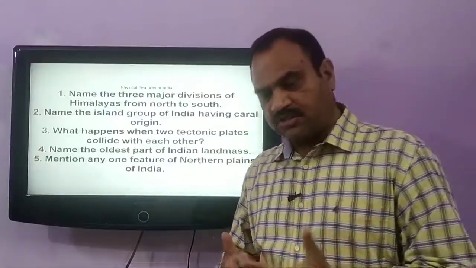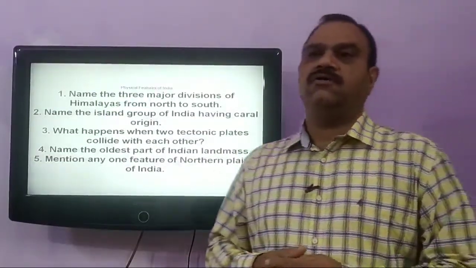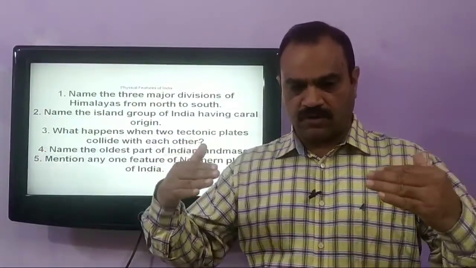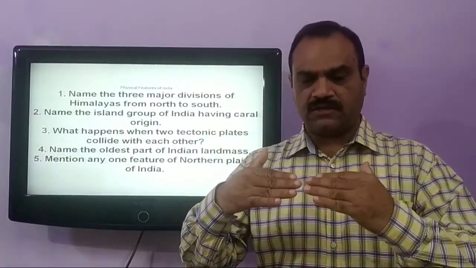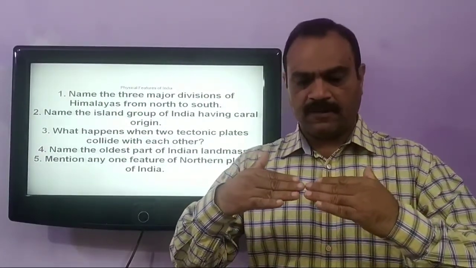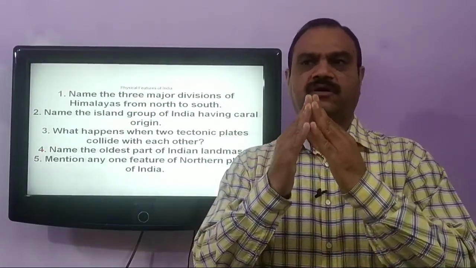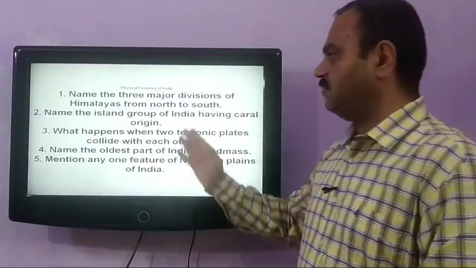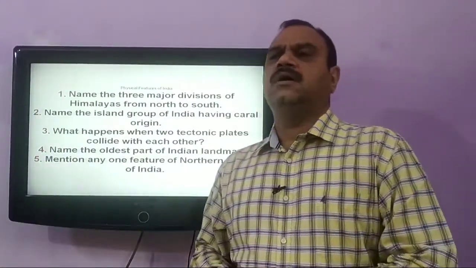So now the question is, what happens when they collide with each other? When the converging plates collide with each other, several things happen. One is that they buckle up and become a fold. The fold mountains of Himalayas are a result of these tectonic plates.